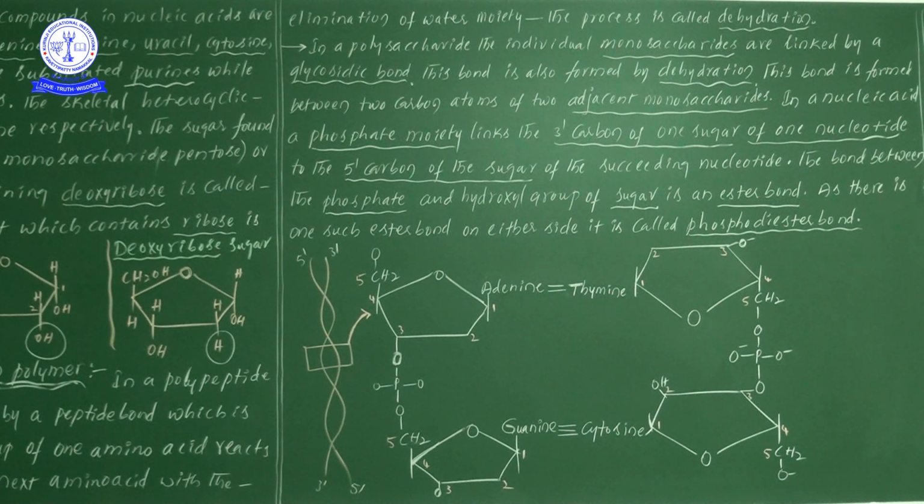In the pentose sugar structures we see, no? So it can react with that. So in a nucleic acid, a phosphate moiety links the third carbon of the pentose sugar of one nucleotide to the fifth carbon of the pentose sugar of the succeeding nucleotide.